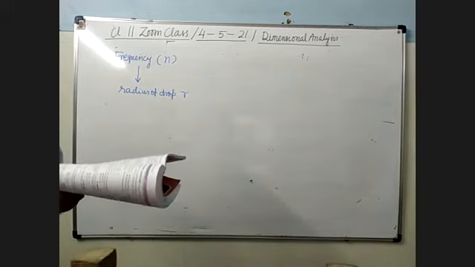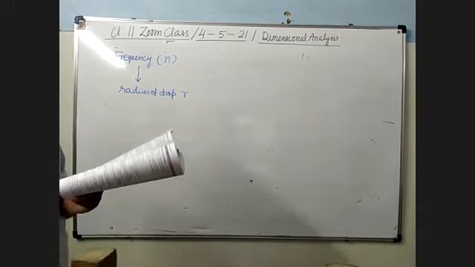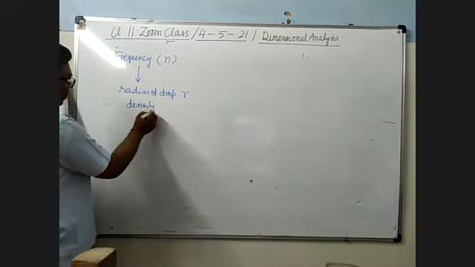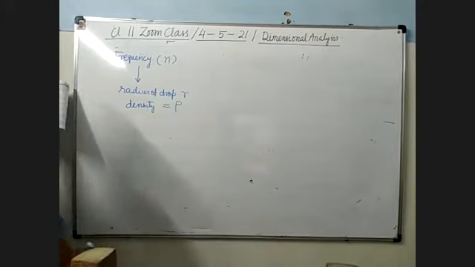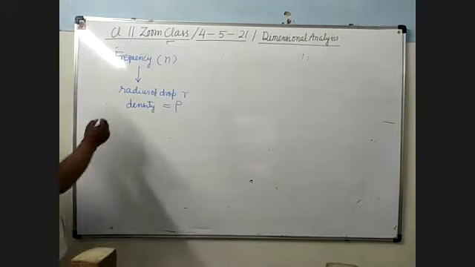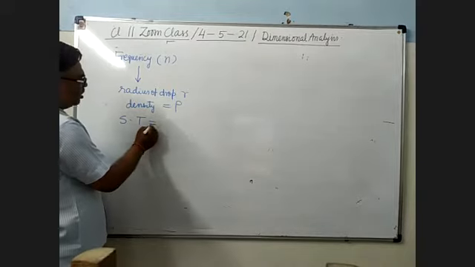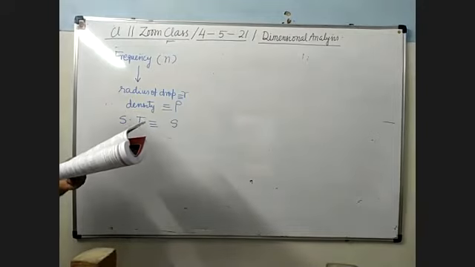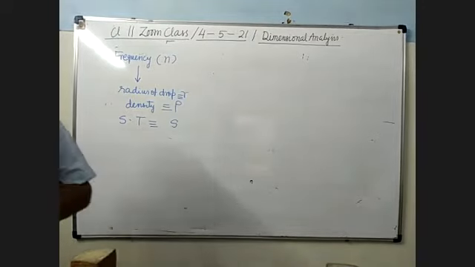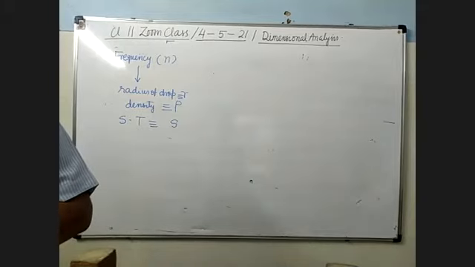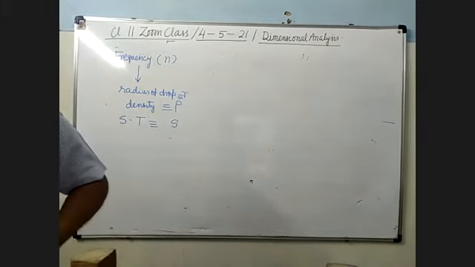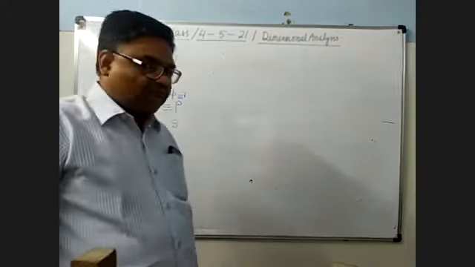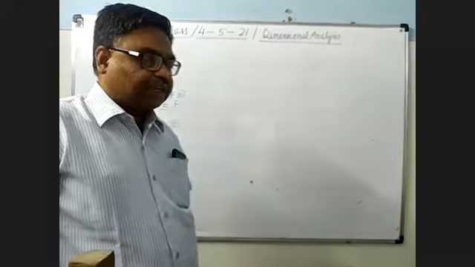Its frequency n depends upon the radius r of the drop, density rho, and surface tension S. Surface tension is a property of liquid that you will study afterwards in the same book. Obtain a formula of frequency by the method of dimension. You have to find the formula of frequency by using the method of dimension.